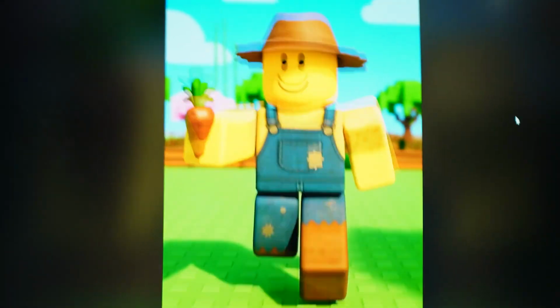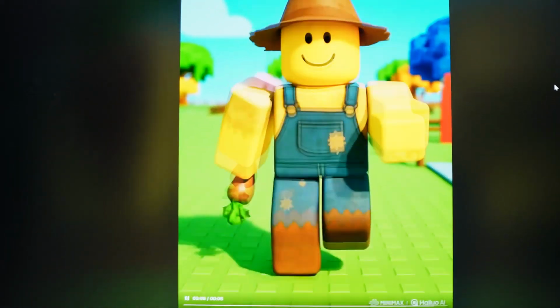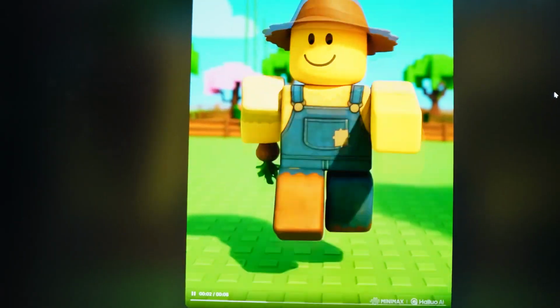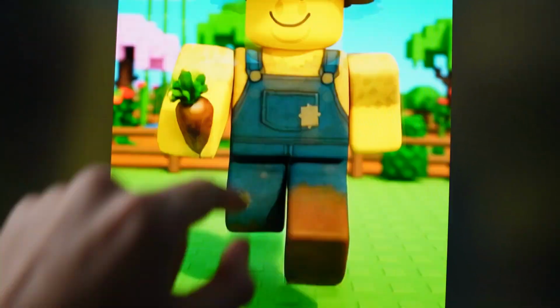So I just got back the first video prompt, and yeah, each time I use AI in this way and I'm actually hands-on with it in terms of my prompts, the quality is insane. I just want to point out to you that his hat is even interacting with the sun as he moves up and down. Very excited to see how this video is going to perform and turn out. AI just blows my mind away.